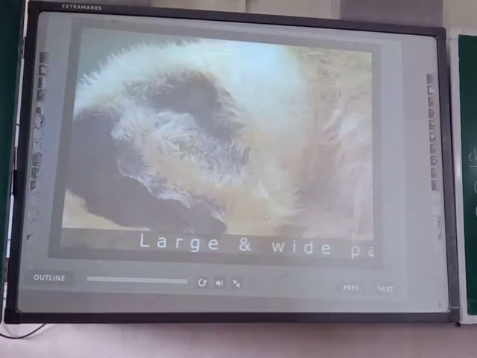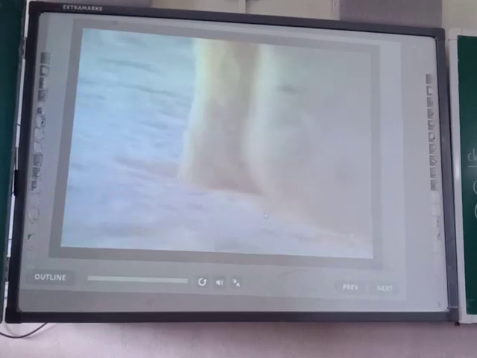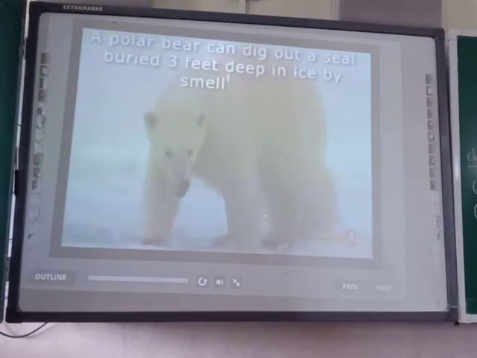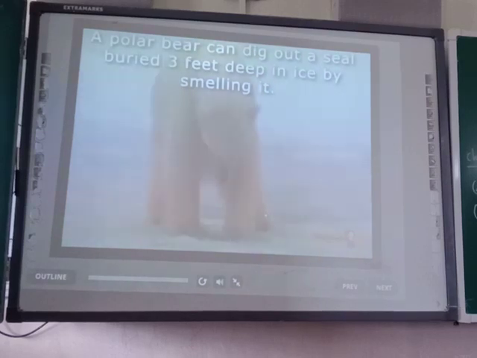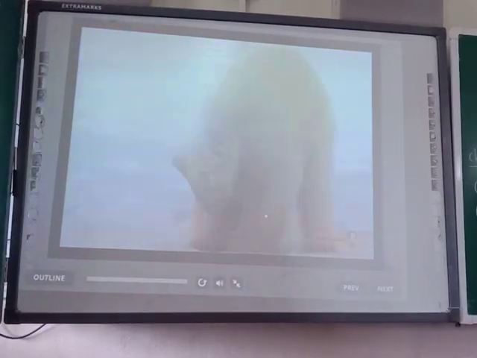Its paws are wide and large. All these help them to walk with ease on the snow without slipping. A polar bear can use its remarkable sense of smell to detect a prey which is 1 mile away. With the help of long, curved and sharp claws, it can find its prey hidden under ice.